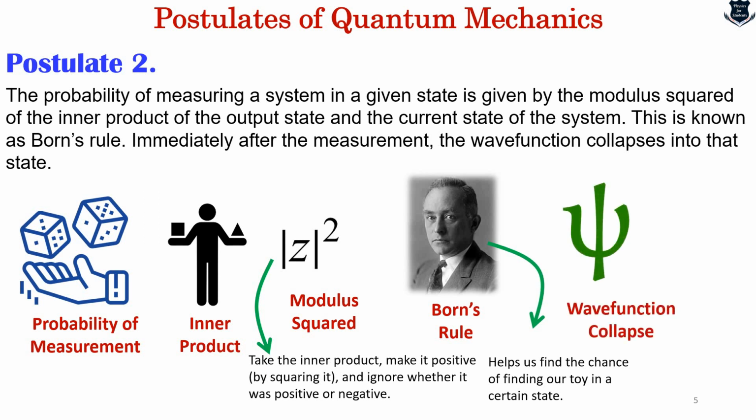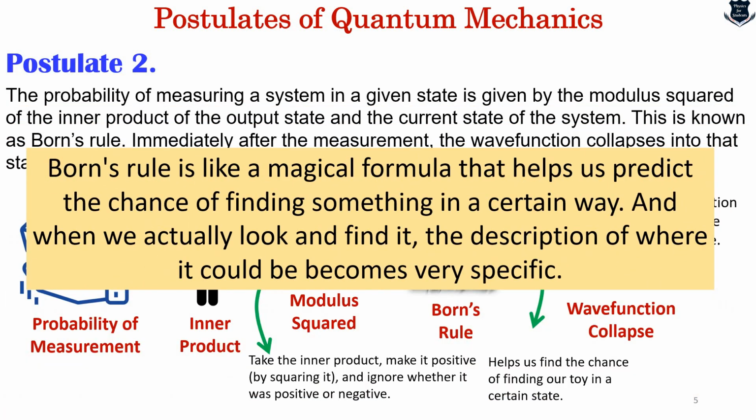The wave function, I think most of you know the wave function collapse. So when you actually check where your doll or your toy is, the wave function is like the description where the toy could be. After you find it out, the description collapses to the exact point or the place where you found it. So overall, postulate 2 can be framed in a simple language like this.